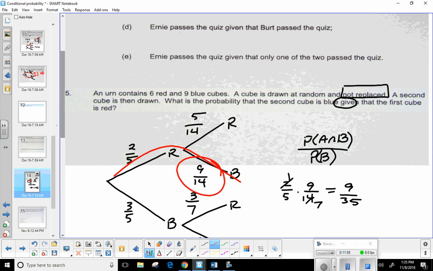So if I pulled a red first, the probability of that second one being blue did turn out to be 9/14. Did anybody happen to see that it was also right there on the branch? Okay, good. Does that make sense? Eli, that makes sense now? The formula still works, but it won't always be like that. It is a good thing we went through the formula. All right, so 5 is good.